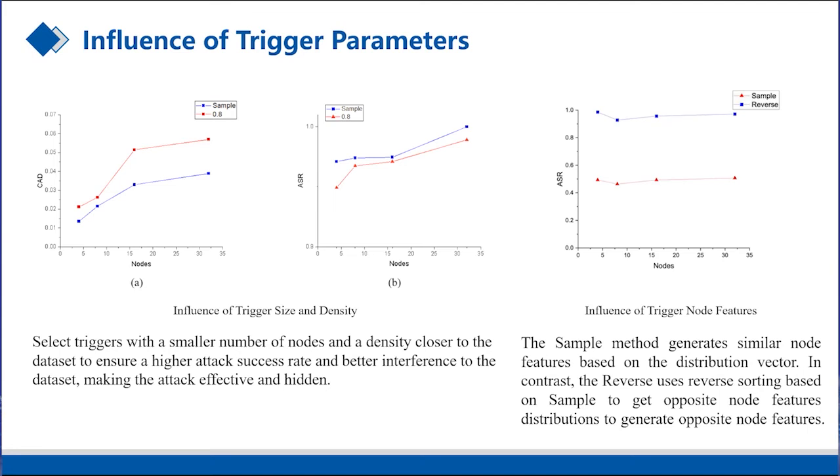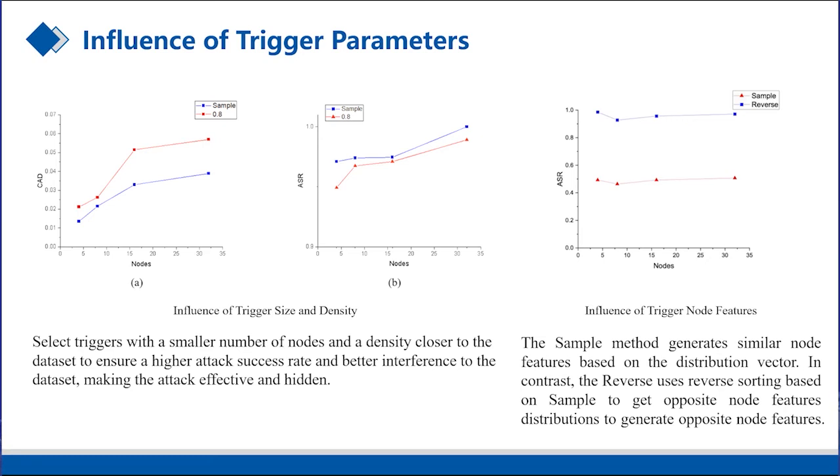And the density of trigger nodes affects the accuracy drop and attack success rate. We find that when the number of nodes is larger and the density is small, we can get a higher attack success rate. To ensure the concealment and effectiveness of the attack, we prefer to select trigger graphs with fewer nodes and lower density for the dataset.